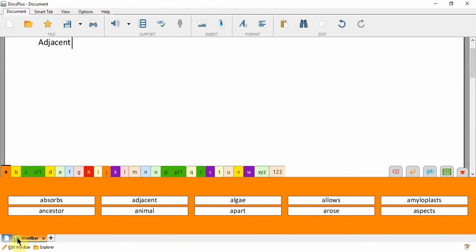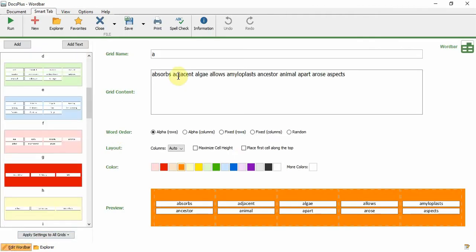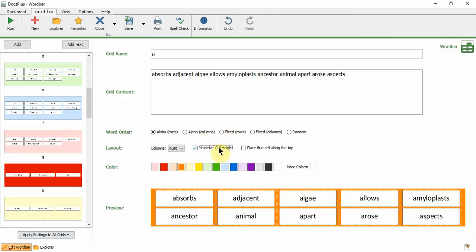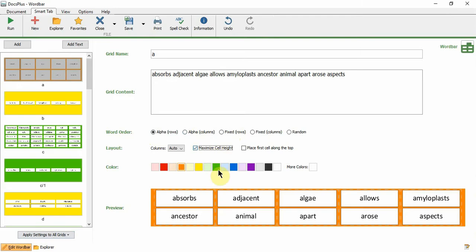You can click Edit Word Bar to make changes. And here you can edit the grid content, as well as the word order, the layout of the word bar, and color options as well.